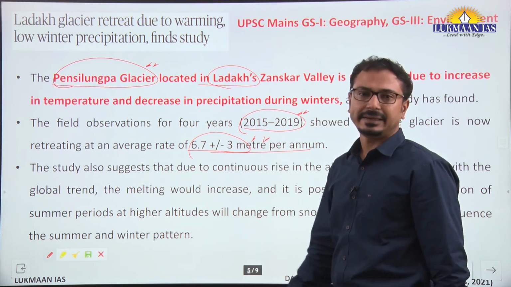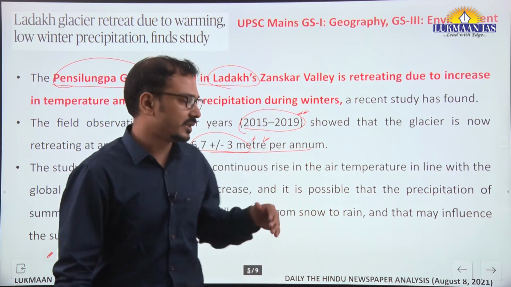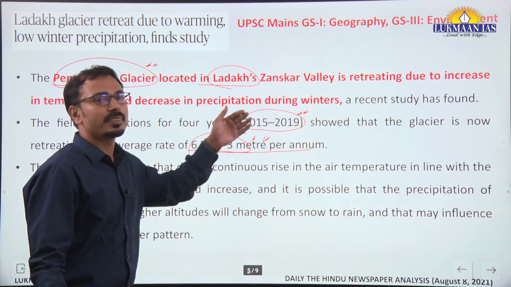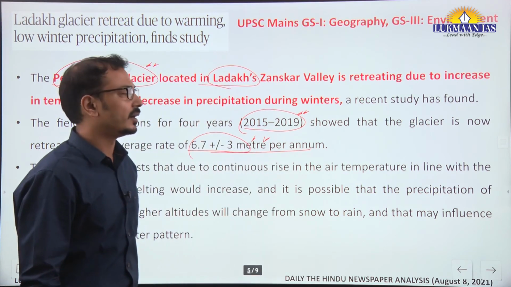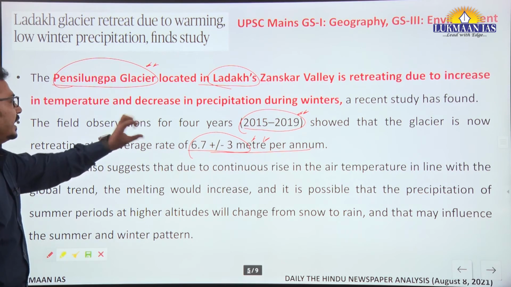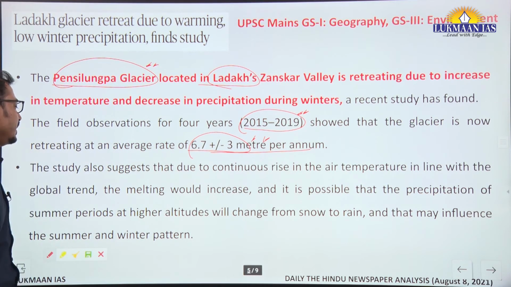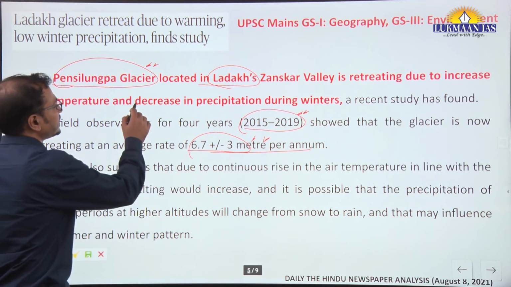So as the Zaskar range or this glacier lies in the rain shadow region, or we can say cold desert region of Ladakh, it receives ice, or moisture, in terms of snowfall, winter snowfall especially, and this is decreasing.